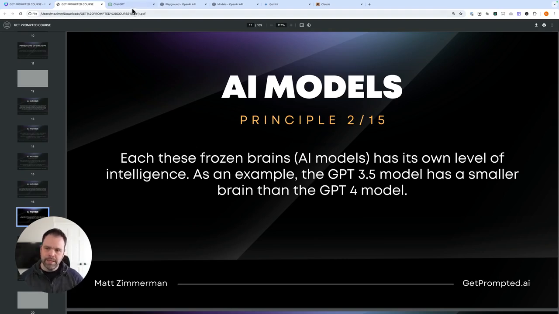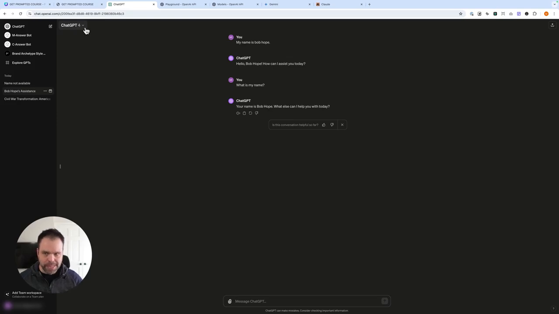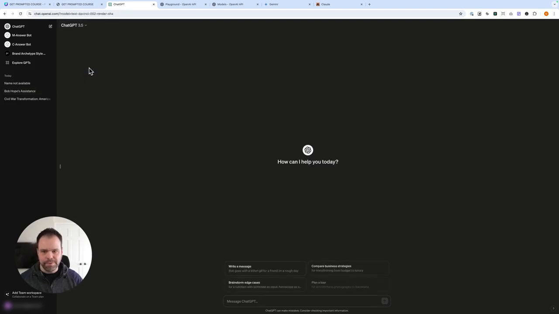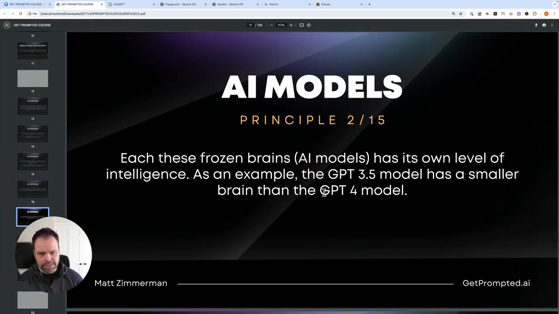So when we use ChatGPT, for instance, if you pay the $20 a month, you might be wondering, why can I only use ChatGPT 4 so many times, but I can almost use GPT 3.5 an unlimited amount of times? The reason is the brain for GPT-4 is bigger and therefore consumes more energy. The bigger the brain, the more energy it uses to respond to your requests. Whereas the smaller brains, like 3.5, are very inexpensive to run from a computational standpoint. And so that's why you can use GPT 3.5 almost as much as you want.